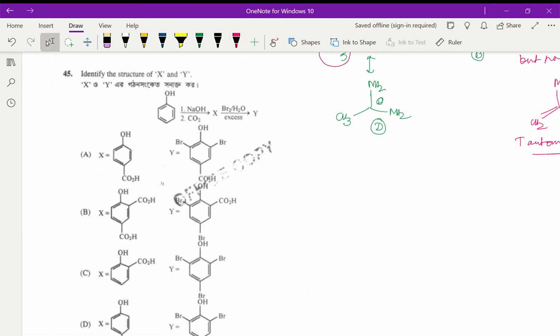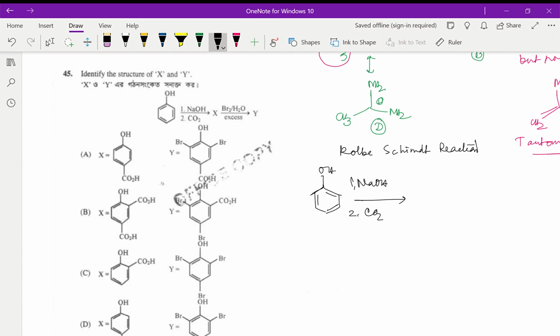The last question for this particular paper is given: we have a phenol in presence of NaOH, CO2. This is obviously Kolbe-Schmitt reaction, and if the metal ion is sodium, then we will get the formation of the ortho product.